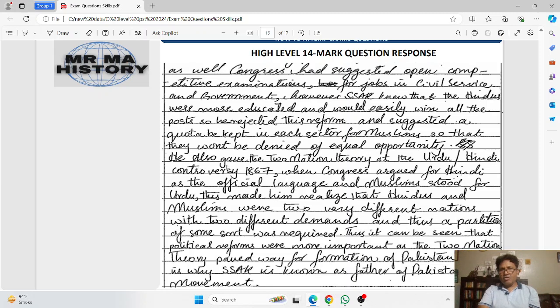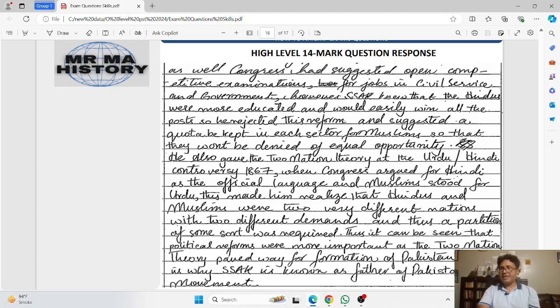He also gave the two-nation theory at the Urdu-Hindi controversy of 1867, when Congress argued for Hindi as the official language and Muslims stood for Urdu. This made him realize that Hindus and Muslims were two very different nations.